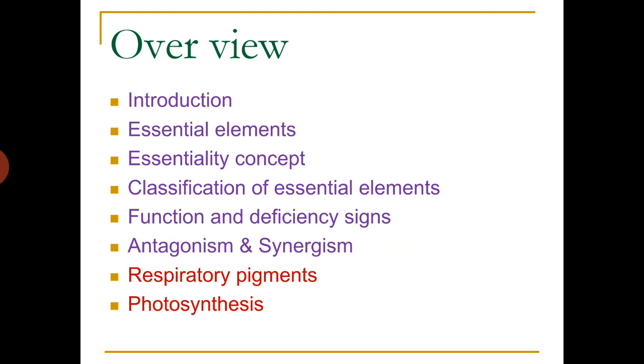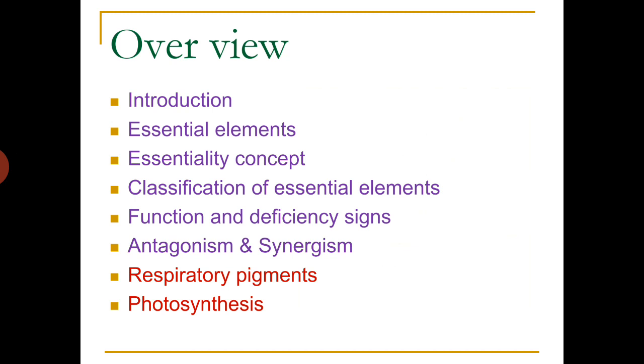The second one is respiratory pigments, that is oxygen uptake proteins, and the last one is photosynthesis. Of these three subheadings, let us discuss the first one, essential elements, in today's lecture.